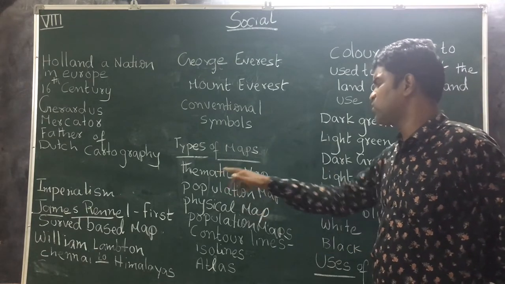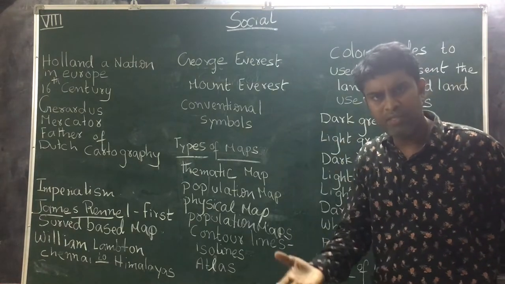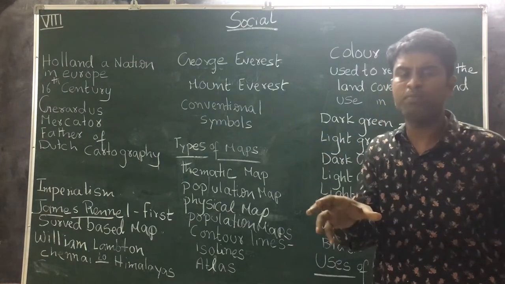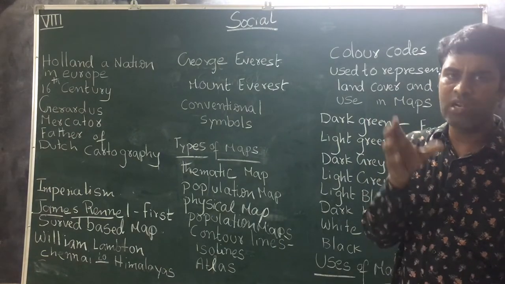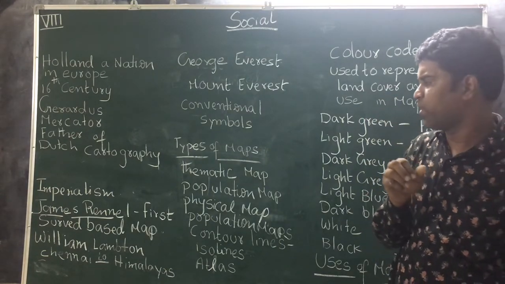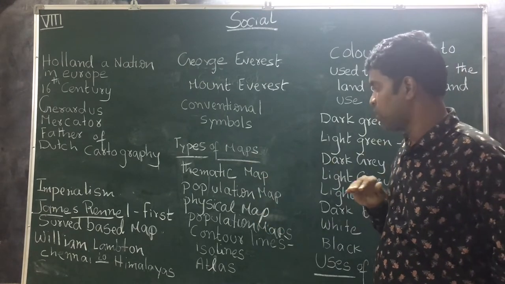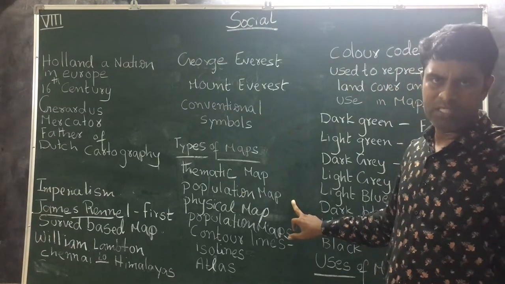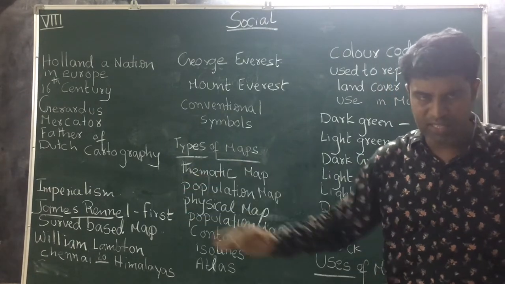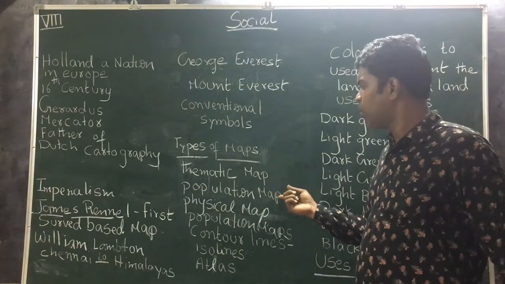Types of maps. The first one is the thematic map. What is a thematic map? A thematic map is a map which shows only one aspect, one particular issue. In thematic maps, we are going to look at the types. The first one is population maps. I told you earlier, population maps show how much population there is and how much population density there is. These are all shown in population maps.